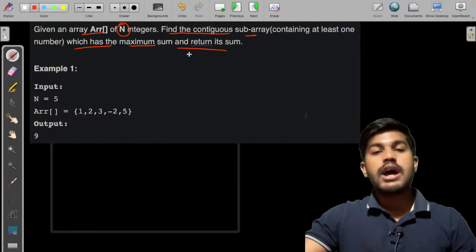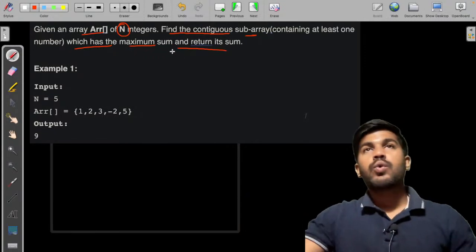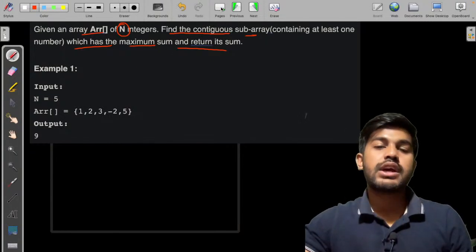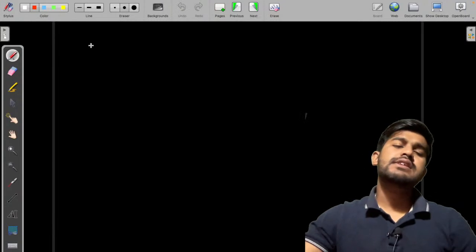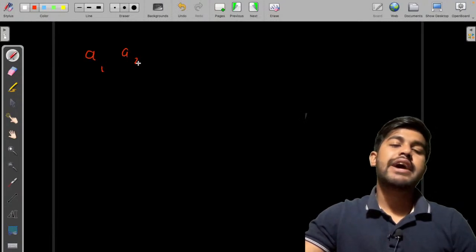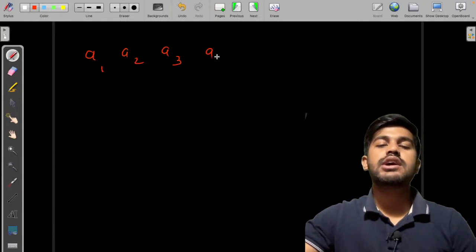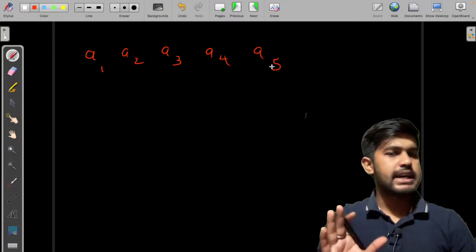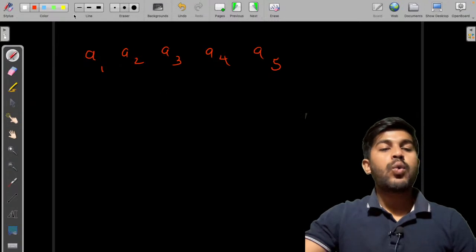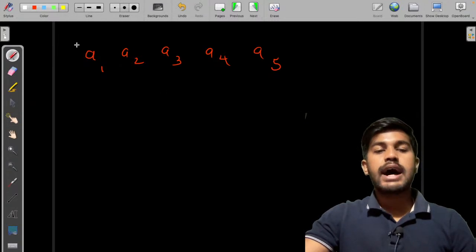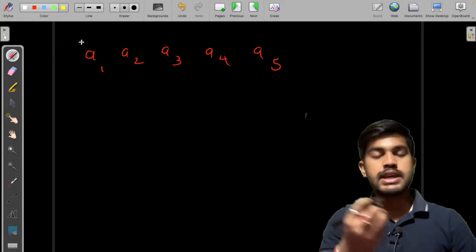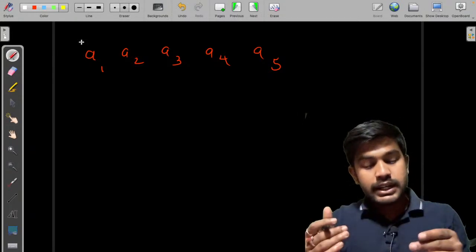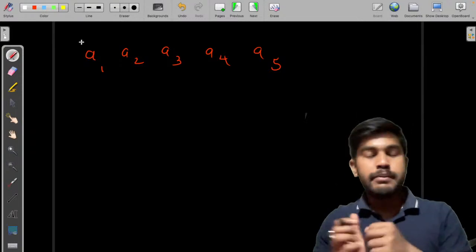Fair enough. Let us first understand what is subarray, subset, and these things. Suppose we have A1, A2, A3, A4 and A5. That means 5 elements in an array. Now what I do is I take out small segments from the array, and they can be continuous or they can't be continuous.